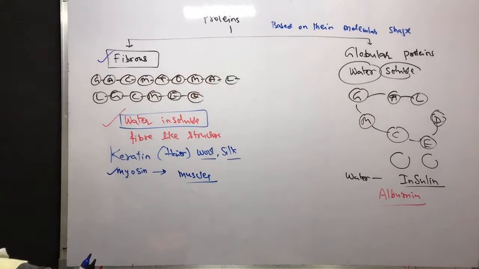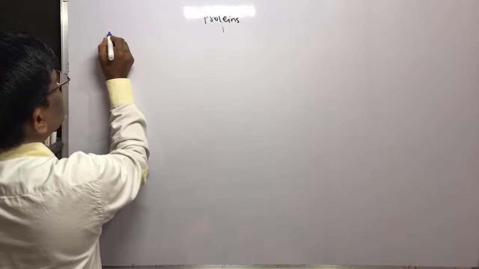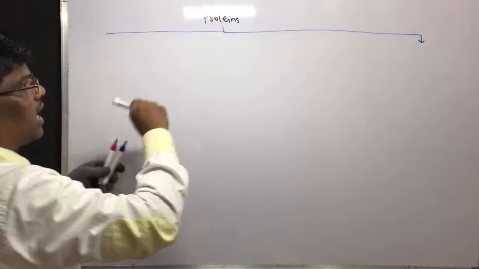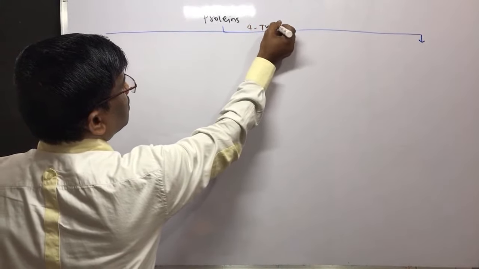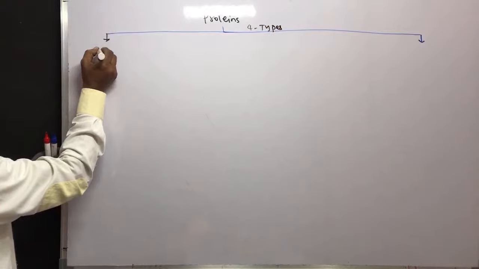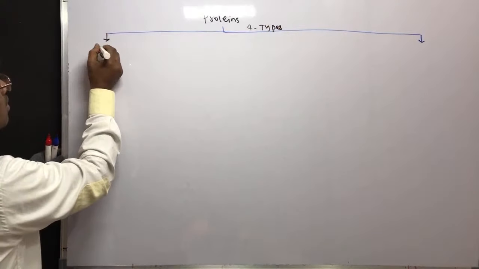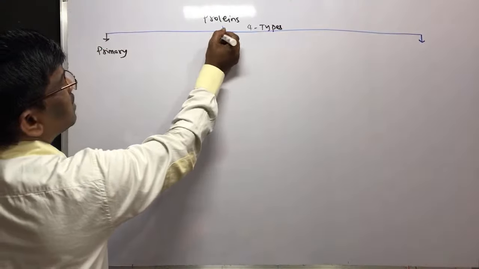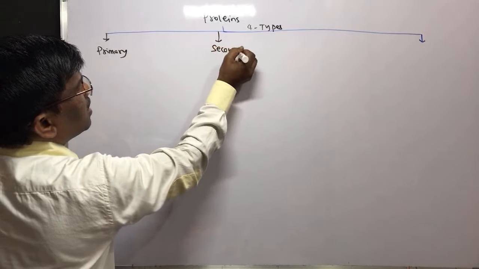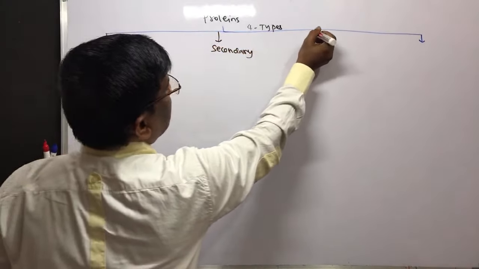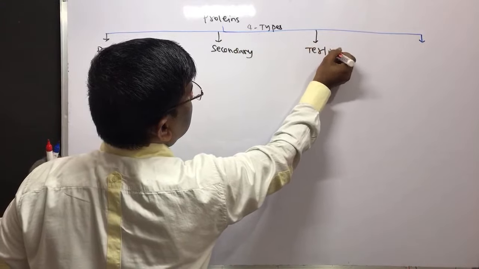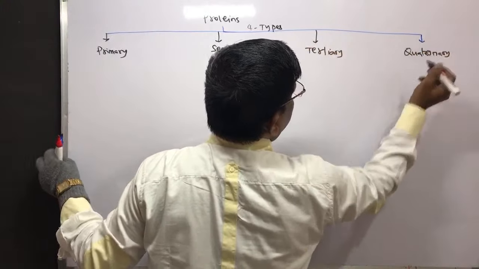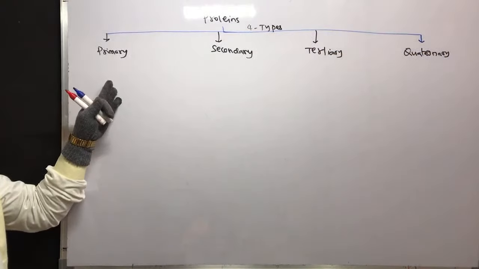Let us see one by one. So proteins, based on their structures, you can classify into four types. The first one is primary, secondary, tertiary and quaternary, right? So this is the way you can classify proteins.